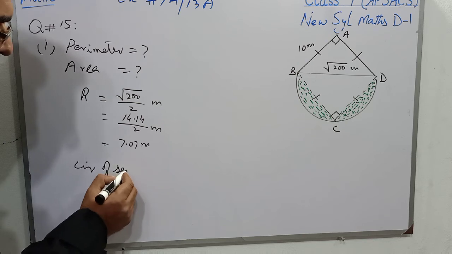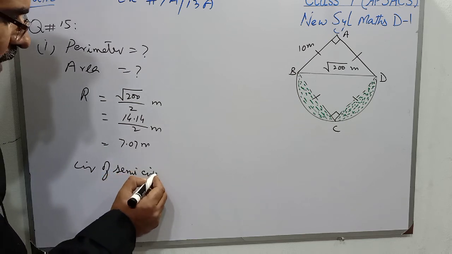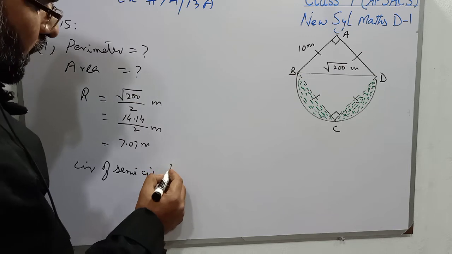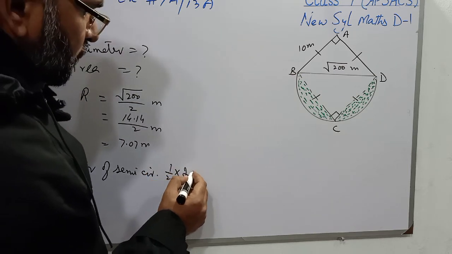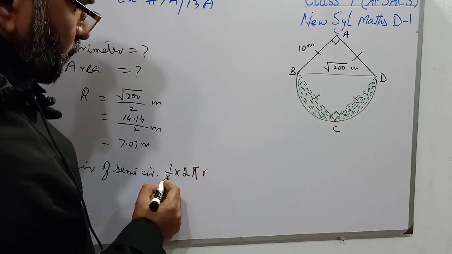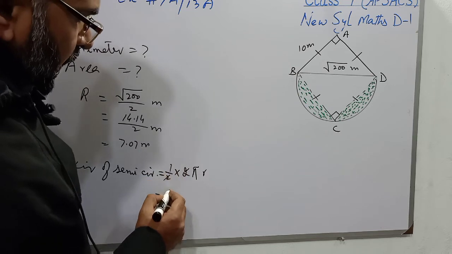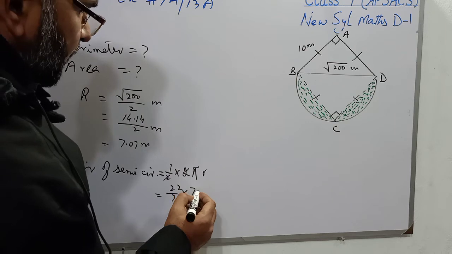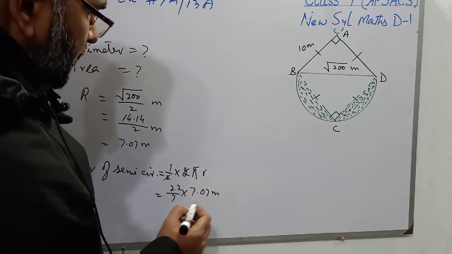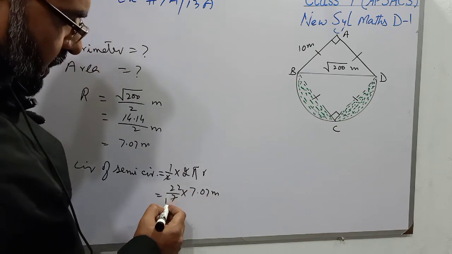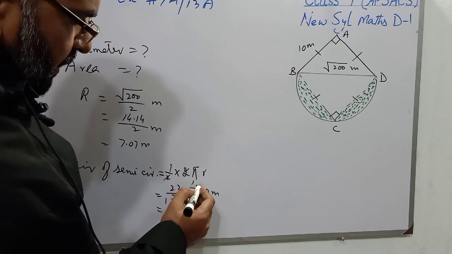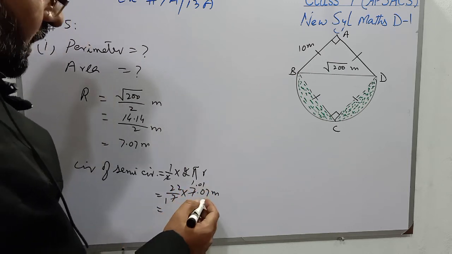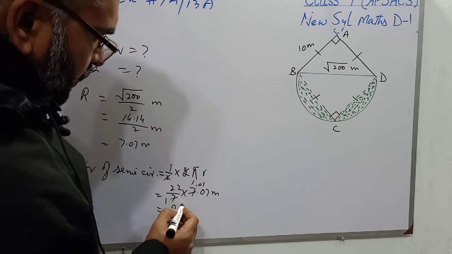So circumference of semicircle will be 1 over 2 multiplied by 2 pi r. 2 will cancel with 2, and it is 22 over 7 multiplied by 7.07 meter. 7 1s are 7, 7 1s are 7, 7 0s are 0, and 7 1s are 7.